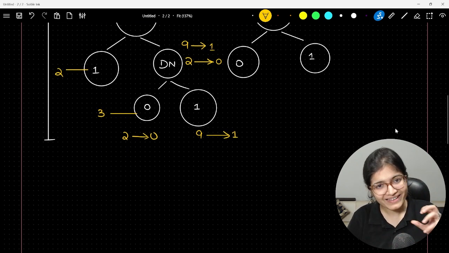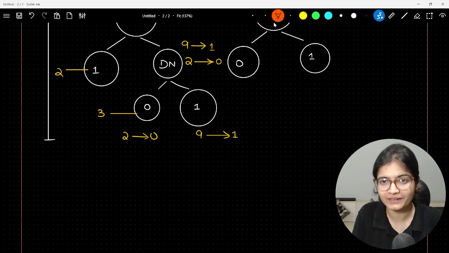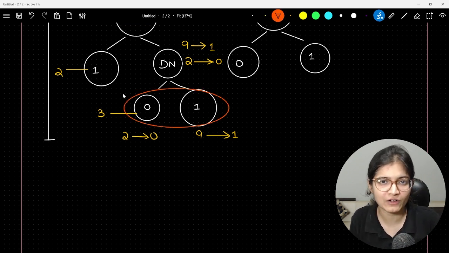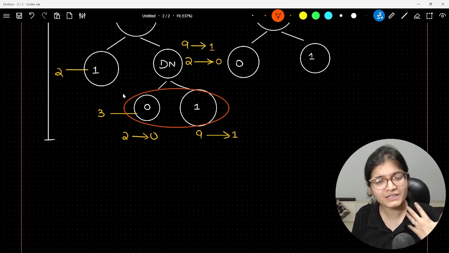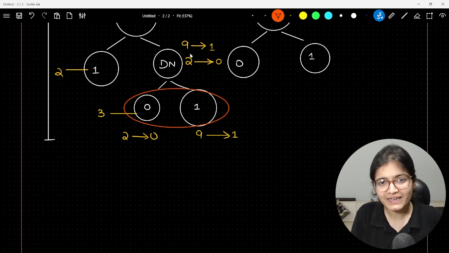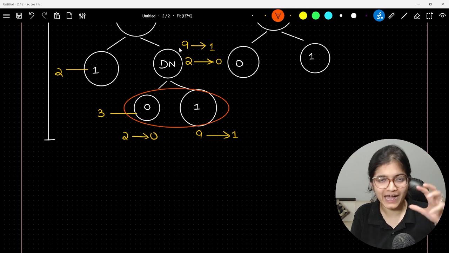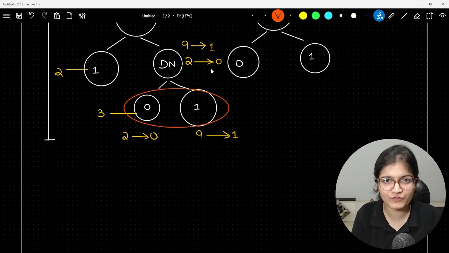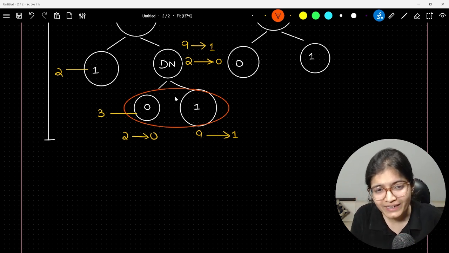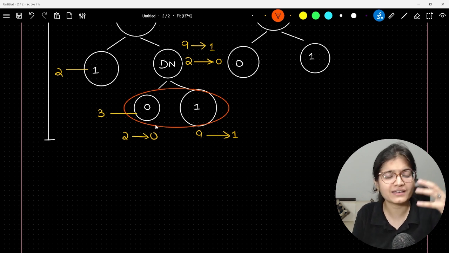But the question is, is there a need to go till the end? Is there a need to create this level of nodes? I'm giving you just an example. You can say no, it might not be the case. Why? Because if, let's say, a higher number of records belong to one label, and there are very few records which belong to the 0 label, why is there a need even to create a separate category of 0 and 1? So we are trying to increase the length or the depth somehow.